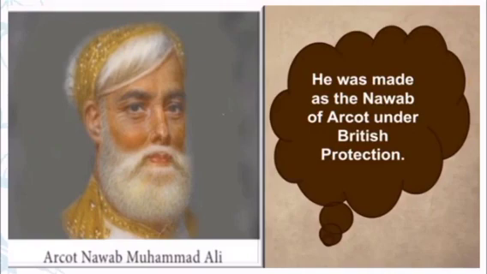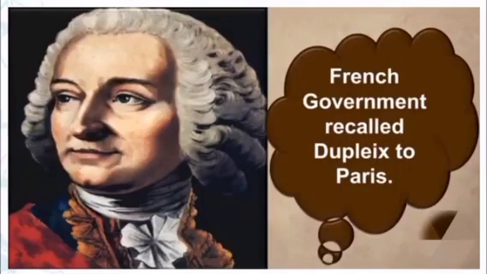After the defeat of the French, the French government recalled Dupleix to Paris.